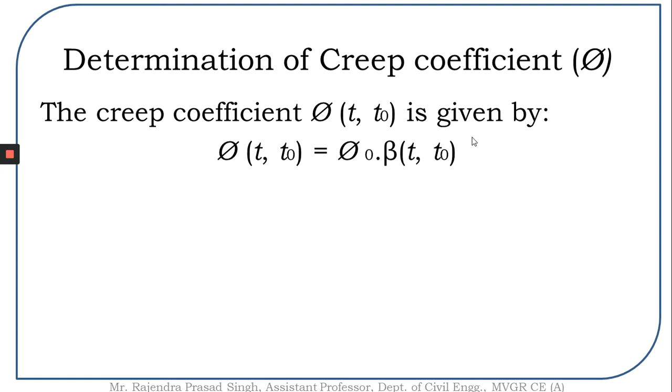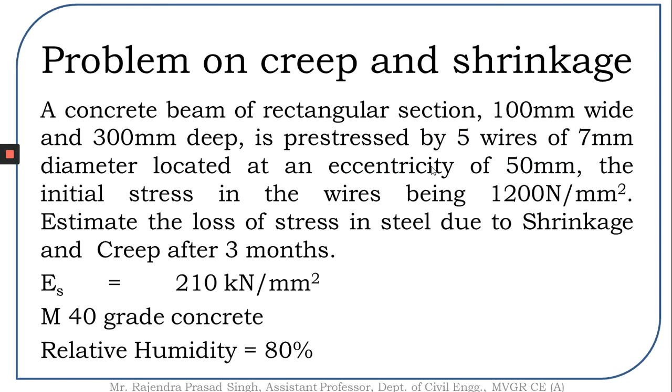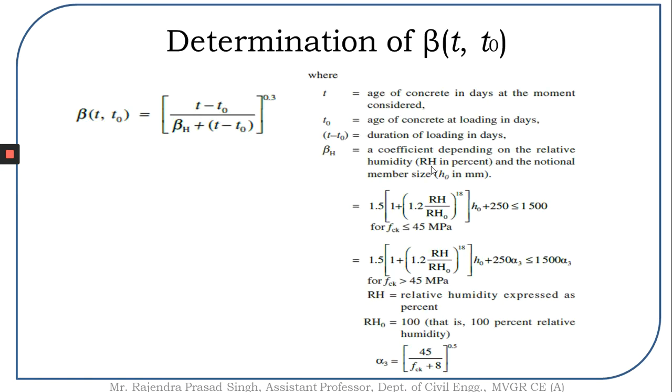Let us try to understand how to find the second term. Beta(t, t0) is further determined as ((t minus t0) by (beta H plus (t minus t0))) to the power of 0.3.